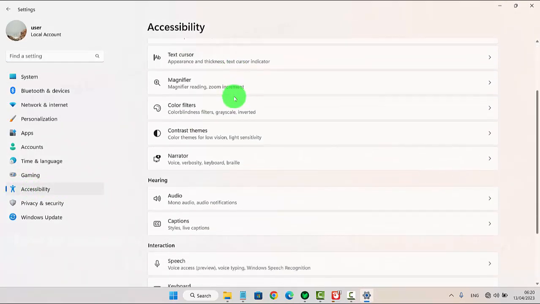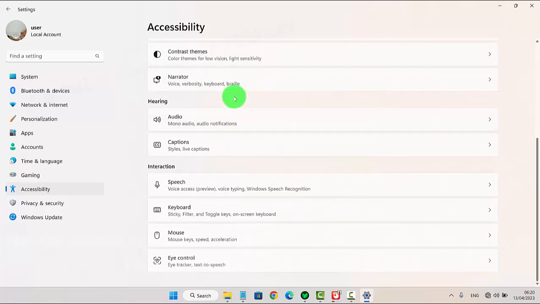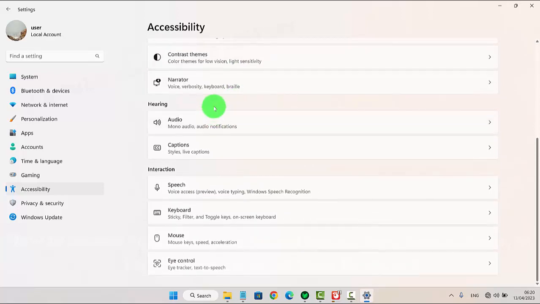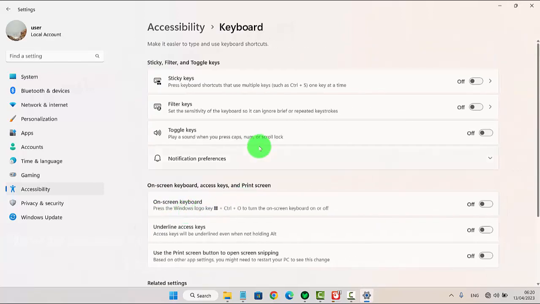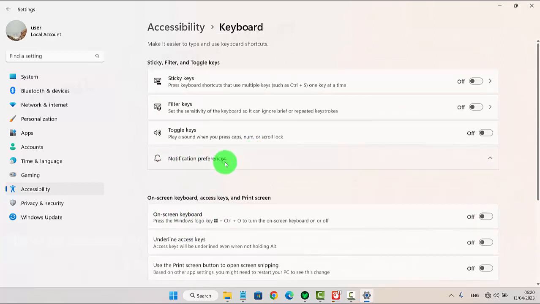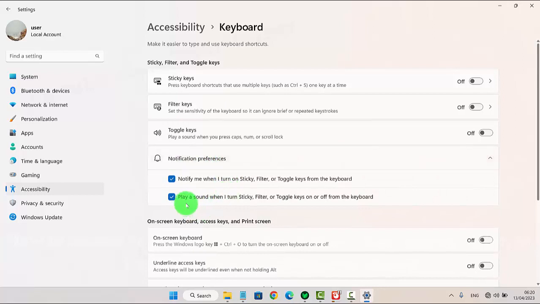Scroll down the screen and then select keyboard. Select notification preferences. And then on play a sound when I turn sticky filter or toggle keys on or off from keyboard. Check to enable or uncheck to disable.